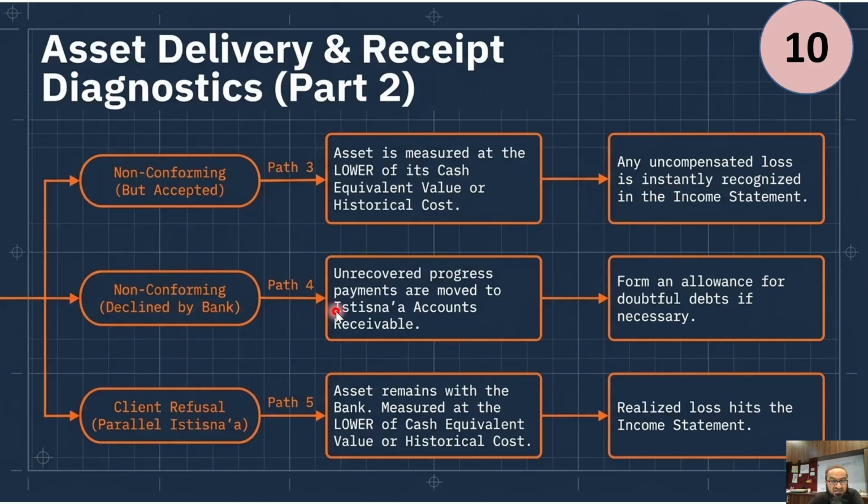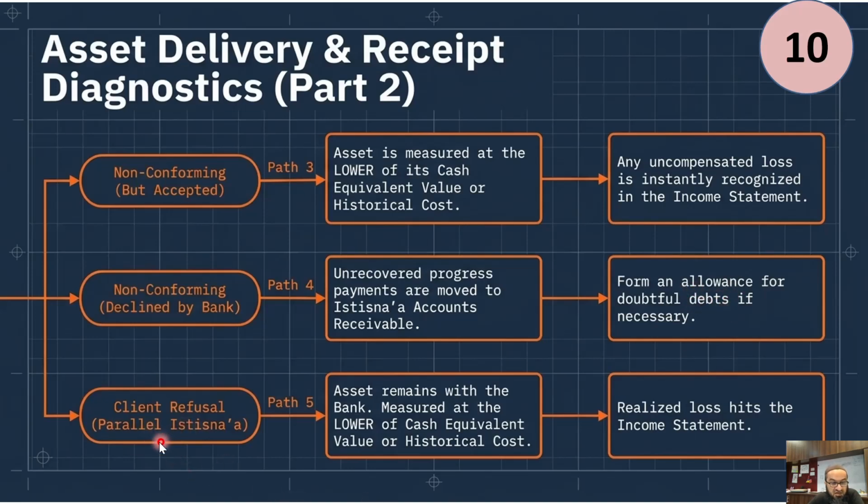If the bank declines, then the unrecovered progress payments are moved to Istisna's account receivable. So we say, okay, the contract is terminated, you failed to deliver, so whatever we have paid to you now becomes our account receivable. Wherever it is lying that we have paid, it becomes our account receivable. And if some part of it is not collectible, then we have to create an allowance for expected credit losses.